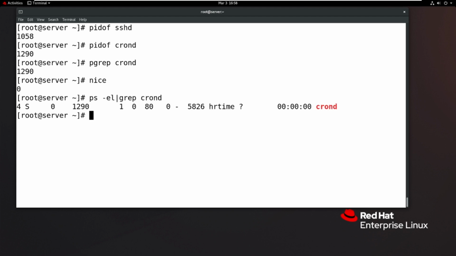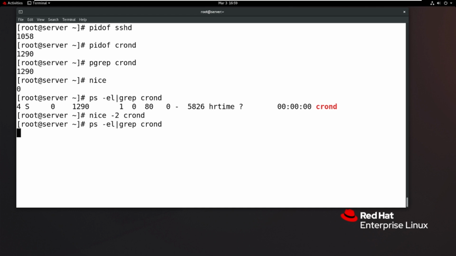So crond: right now its priority value, the niceness value, is 0, but I want to change the nice value. How do we change it? We can use the nice command, space, hyphen 2. Hyphen 2 means +2, which is lower priority, because the lowest value is the highest priority. So: nice space hyphen 2 crond, where crond is the command. Now the nice value of the process is +2.